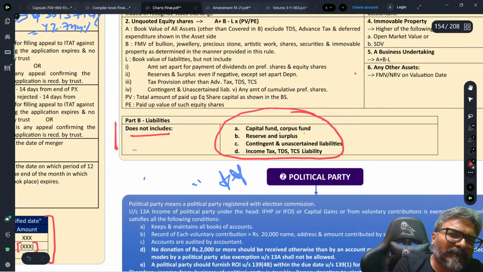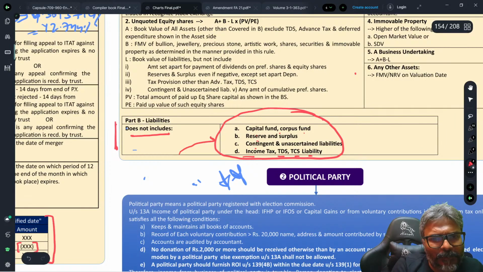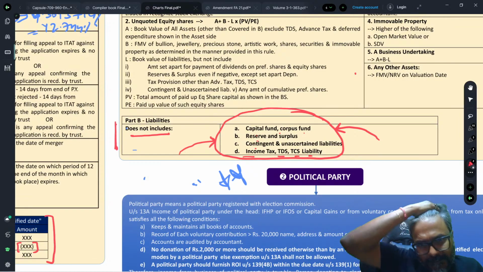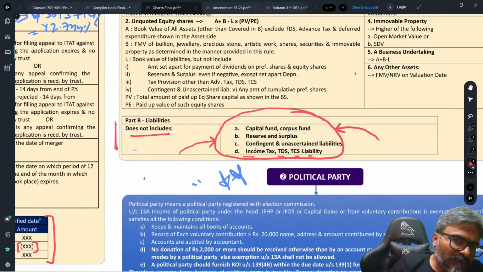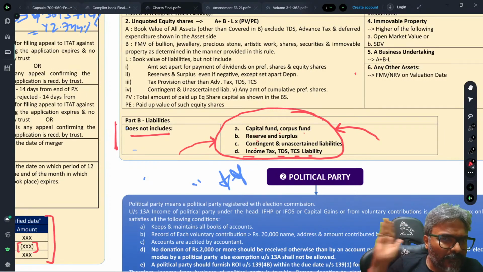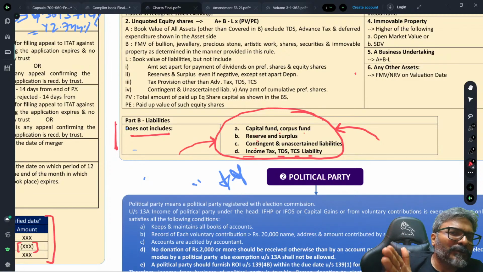Capital fund, corpus fund, reserves and surplus, contingent and unascertained liabilities, income tax, TDS, TCS liability. So from that, you please reduce this particular front, and that is what you are going to get exclusively this side. So this will require an exclusion.